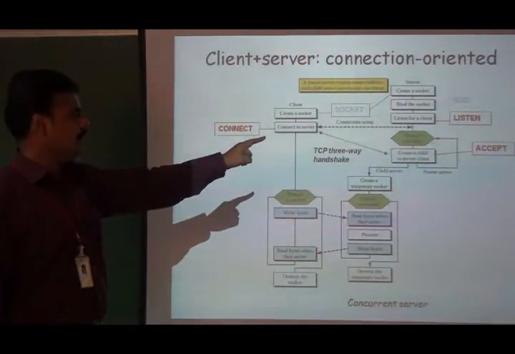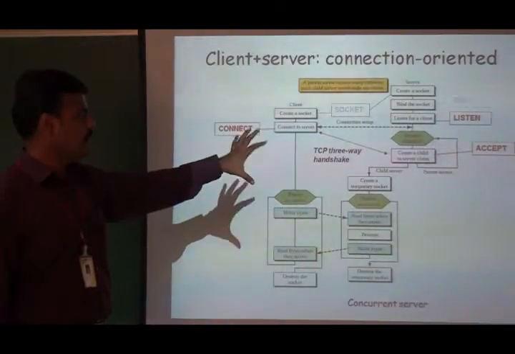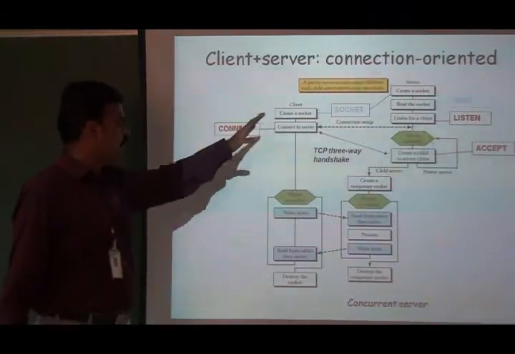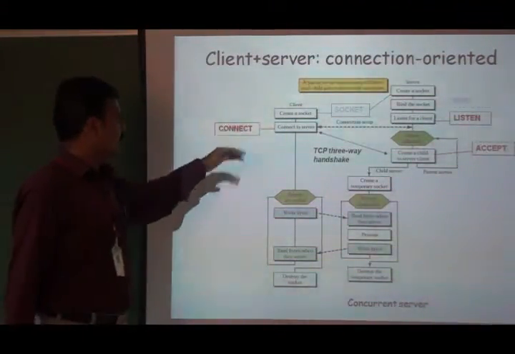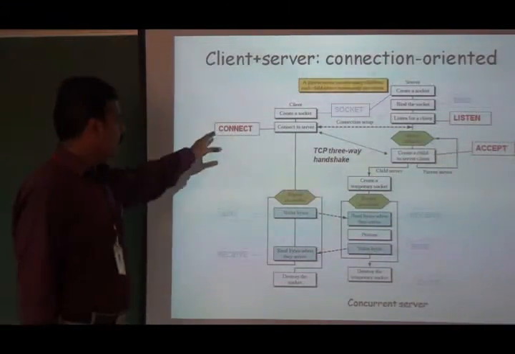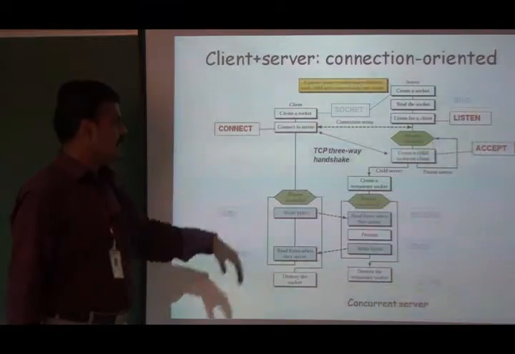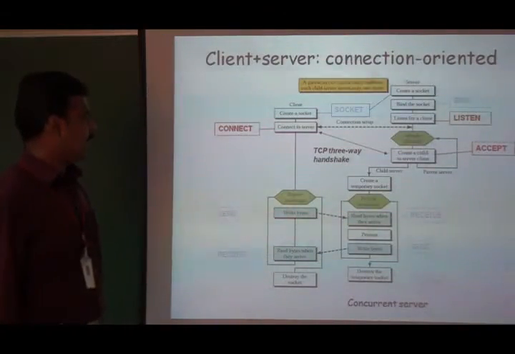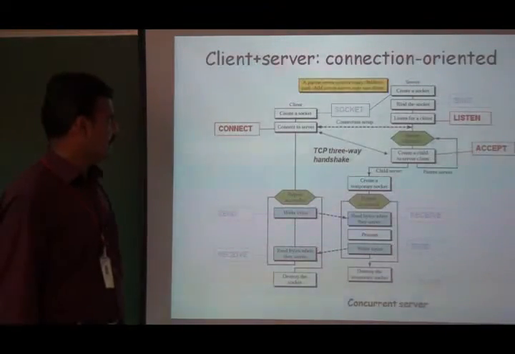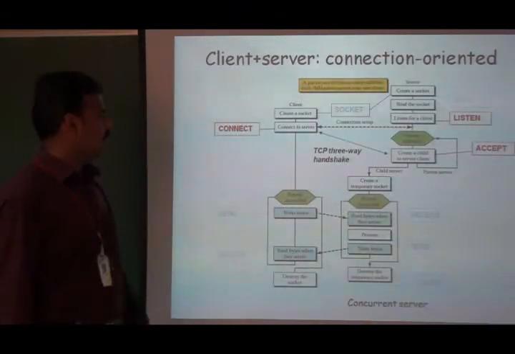By using accept, we make the server wait to accept the new incoming connection. When the client wants to be connected with the server, on the client side we have to make use of connect. When we call connect, the three-way handshake automatically happens between the client and server. Three control messages are exchanged between the client and server.